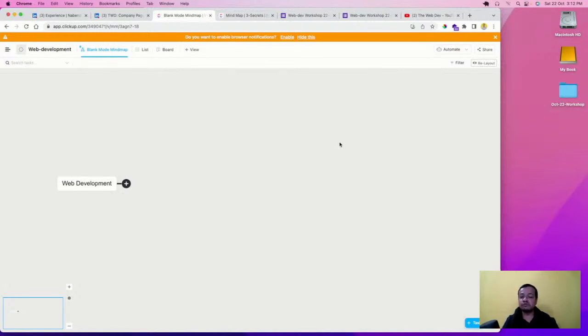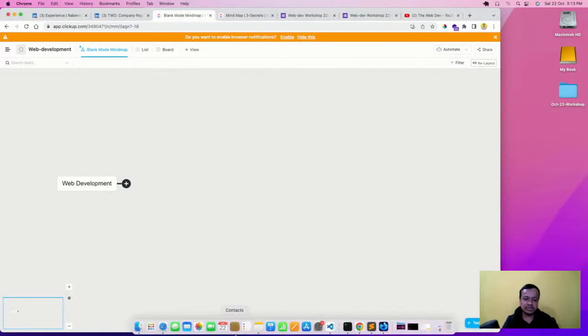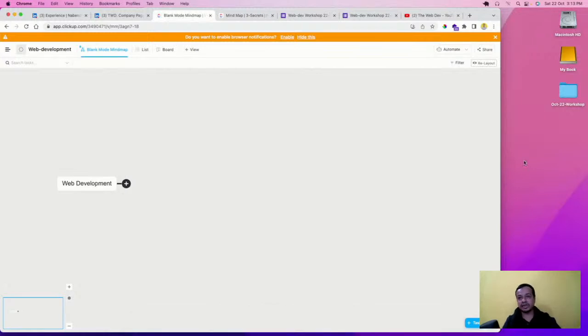Because the world moved to web apps like 12 years back. So when Facebook was launched, earlier what used to happen, say I'm using a Mac, but even if you're using Windows, there used to be a lot of desktop apps. What are desktop apps? We're soon going to use something known as VS Code. That is a desktop app. In Windows, those exe files used to come. You have to double click on it, and it used to open. So 12 years back, everything used to be that. Now everything is web app.